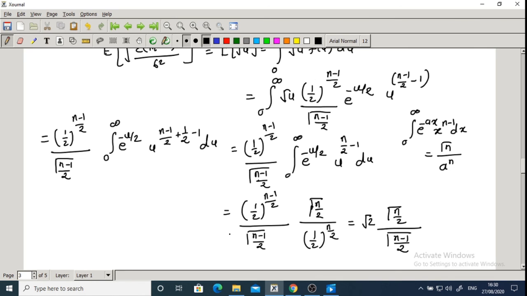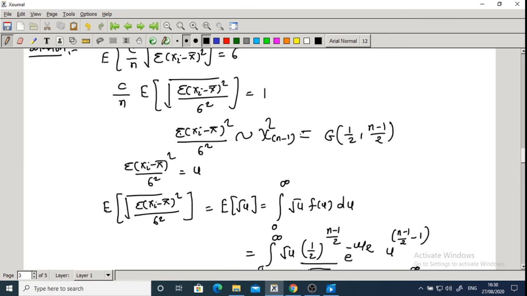Then we put this value in the formula of expectation. This is your equation number 1.